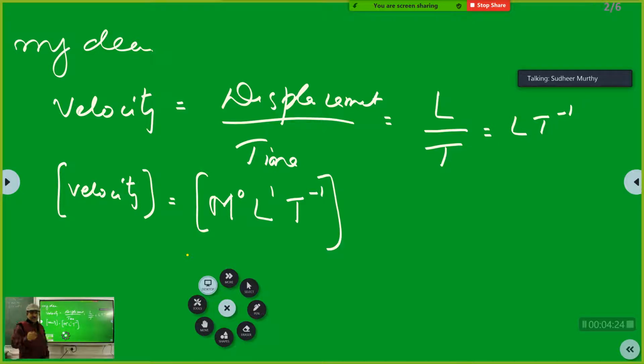L raised to 1, it is related to length, and the power to which it is raised is 1. And it is related to time, and the power to which it is raised is minus 1. And this is the dimensional formula of velocity. Am I clear? Yes, sir. Yes, great.